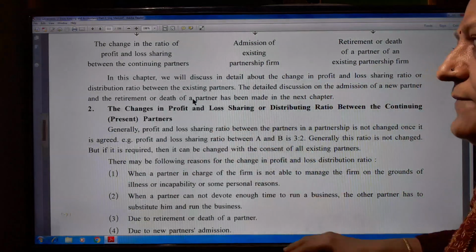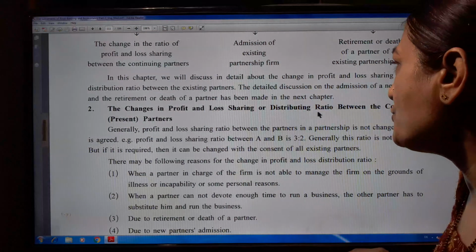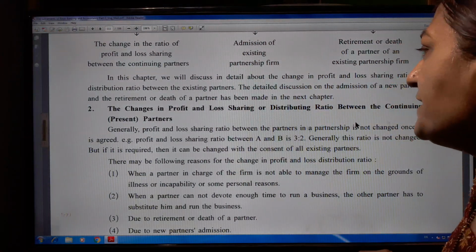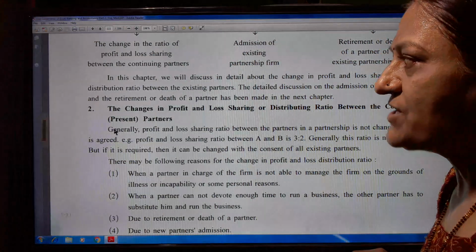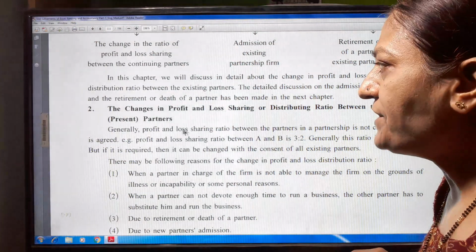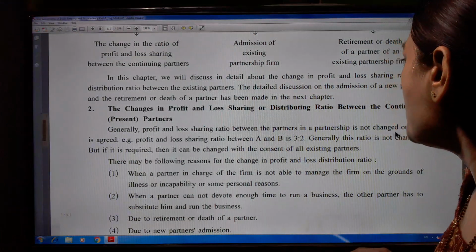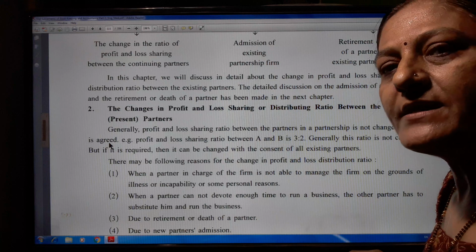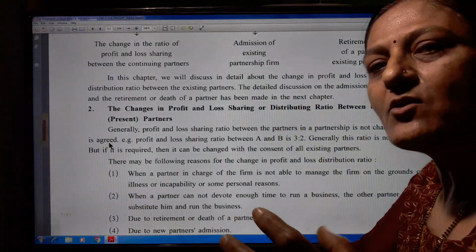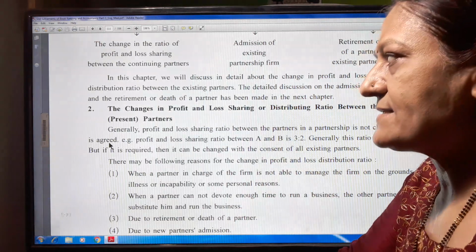So first of all, the change in profit and loss sharing ratio between the continuing present partners. Generally, the profit and loss sharing ratio between the partners in a partnership firm is not changed once it is agreed. When there is an agreement, the ratio is decided one time, and afterward change is not necessary.